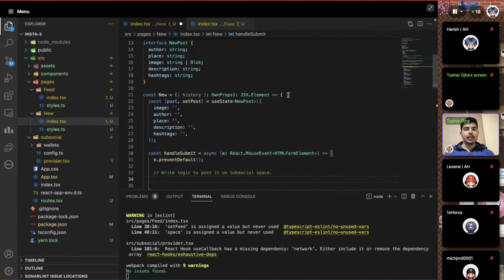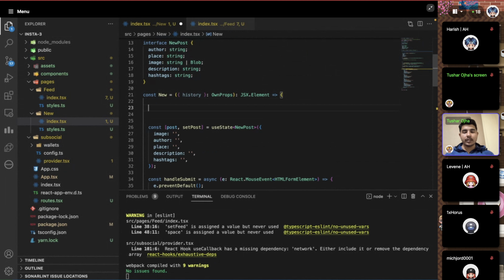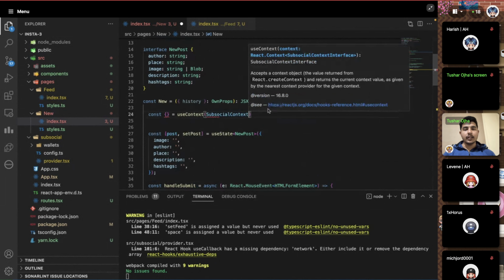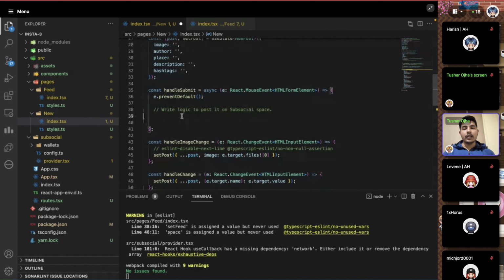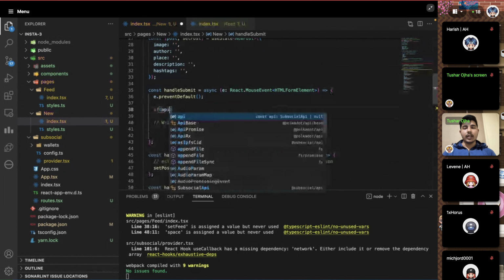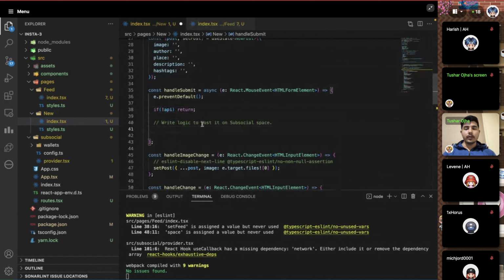So we have to use the Subsocial context now. This is how we're going to connect to the blockchain. Just see very clearly, this is how we're going to leverage the starter. You just do const, and then useContext, and pass the Subsocial context in this, like this, and now you can find things from it. For example, I want to get the API here, so I did this. Now I have the instance of the API already of that SDK. So first of all, I'll check if this API is not empty. If this is empty, then there is no means to go further. But if this API is ready, we can use it.